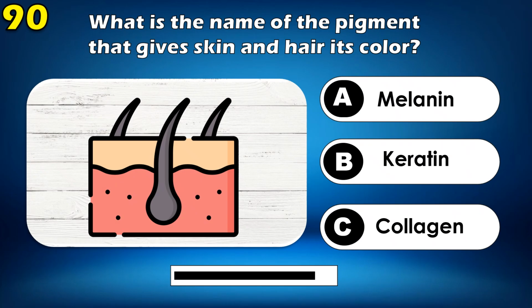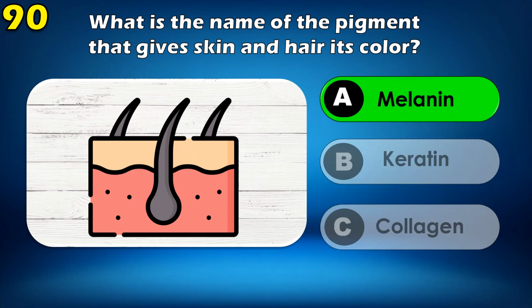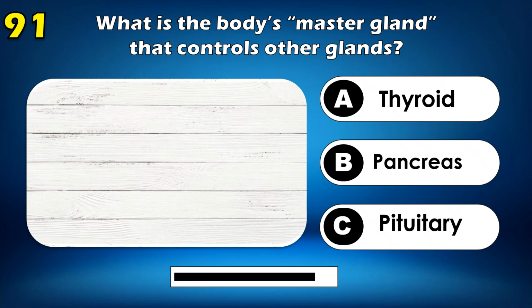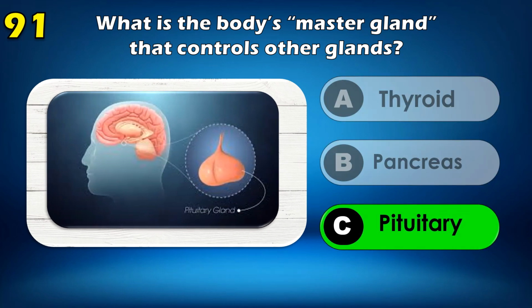What is the name of the pigment that gives skin and hair its color? Melanin. What is the body's master gland that controls other glands? Pituitary gland.